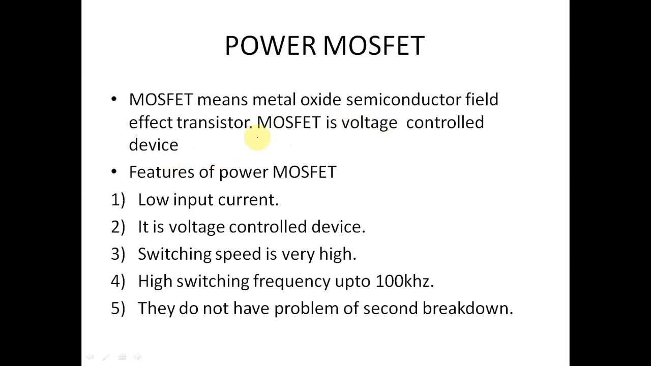What is the difference between a current controlled device and a voltage controlled device? A current controlled device is one where the output current depends on the input current. In a BJT, the output current is IC and the input current is IB. So IC depends on IB. So it is called the power BJT.